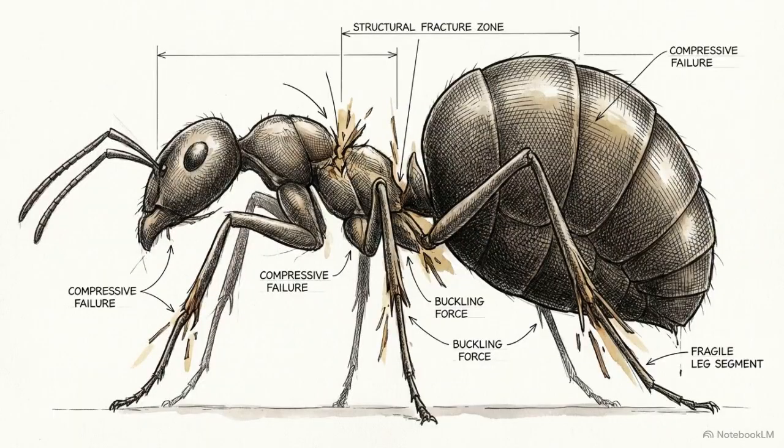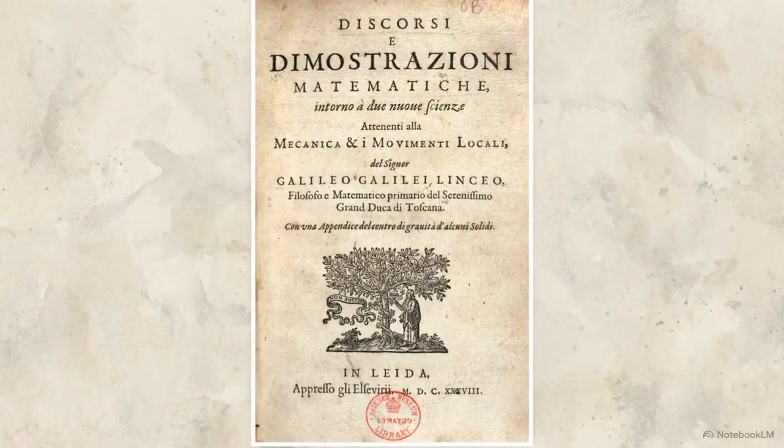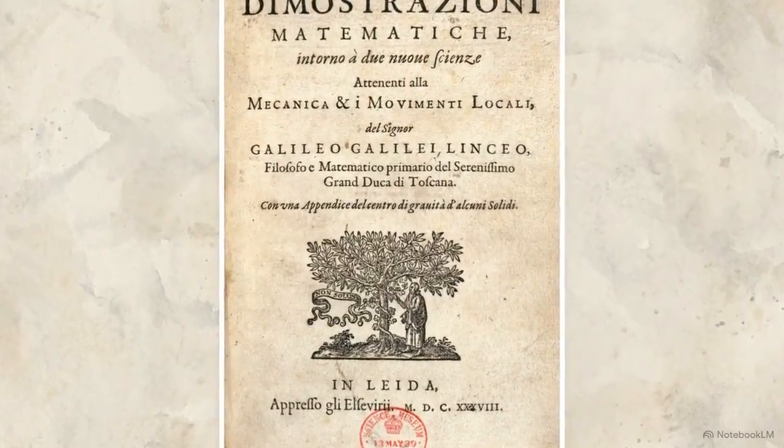To understand why a giant ant is a physical impossibility, we have to look at a mathematical trap discovered over 4 centuries ago. Galileo Galilei first identified this trap, outlining what is now known as the square cube law.